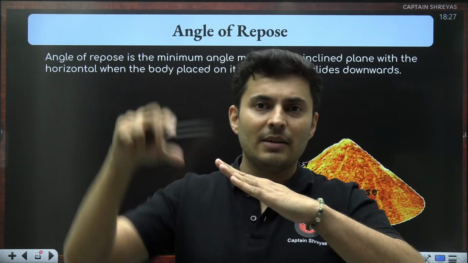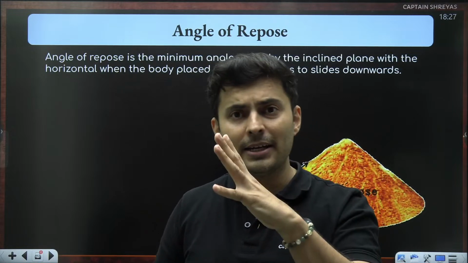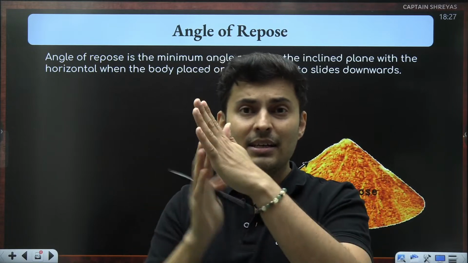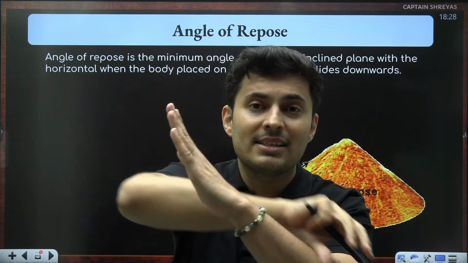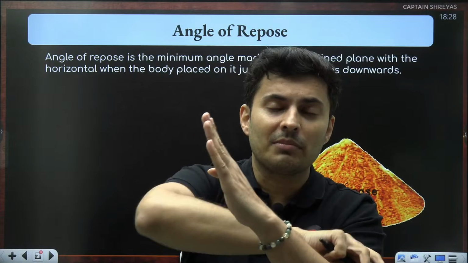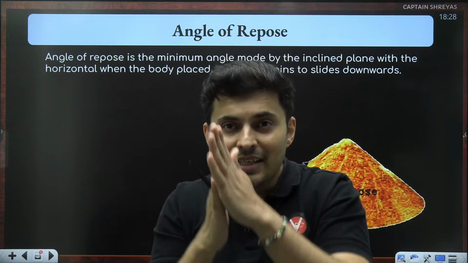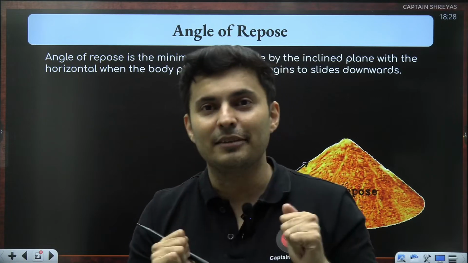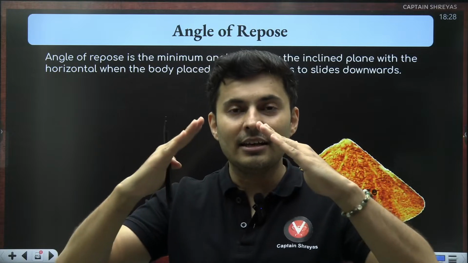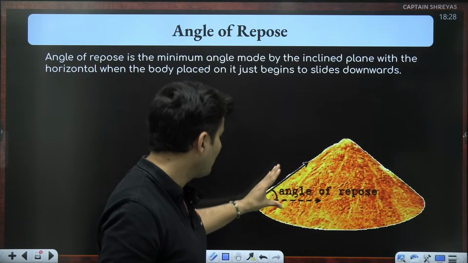Because imagine if too much of sand accumulates on the top, then the slope will become too high and the sand particles are free to move. They can slide on each other. So the sand particles will slide if the angle is too steep. But if the angle is lesser than the angle of repose, these sand particles won't be able to slide with respect to each other and they will stay still. So the maximum inclination of the cone is the angle of repose.